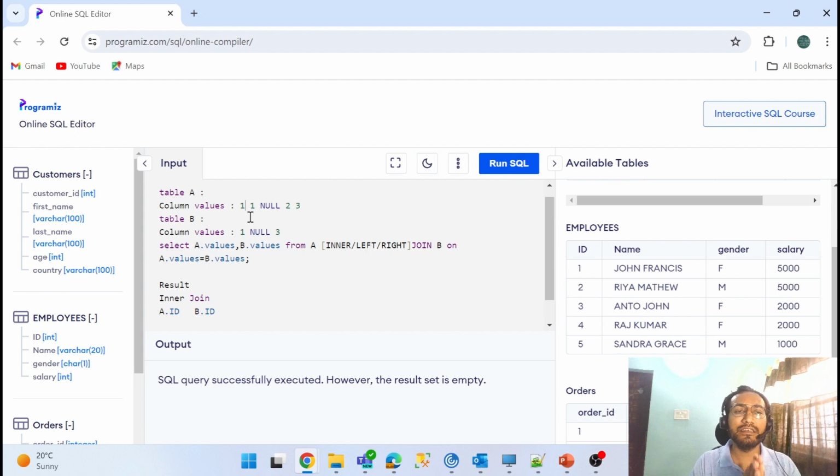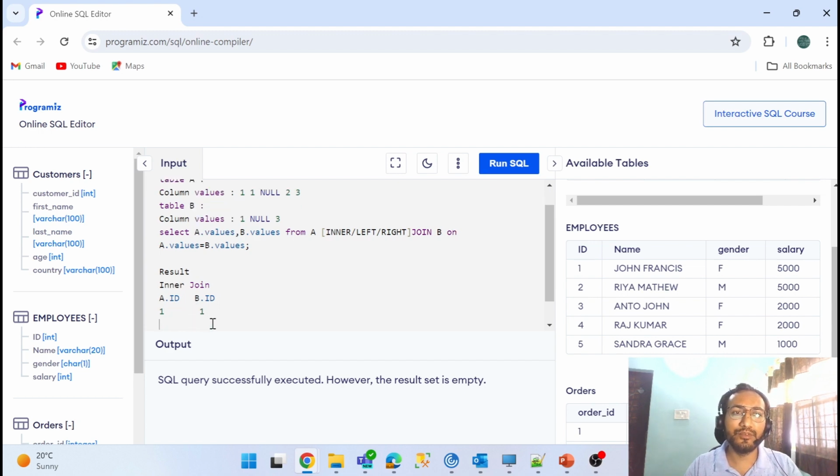Inner join is the concept where data matches on both sides. So let's take an example: we pick table A and join it with table B. One is going to join with one, right? So here I get one and one on both sides, because we have both. Now again we get this one, and can we join this with the second table? Yes, it gets joined. I hope there is no confusion.